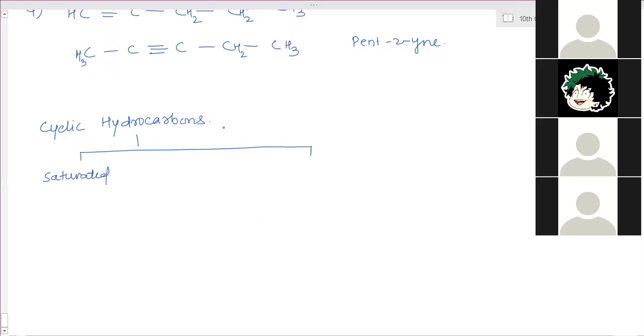Saturated cyclic means ring structures. I have already told you the bifurcations initially. So hydrocarbons are divided into open chain and cyclic. Open chain has saturated and unsaturated, we have seen. Now cyclic hydrocarbons, saturated and unsaturated.